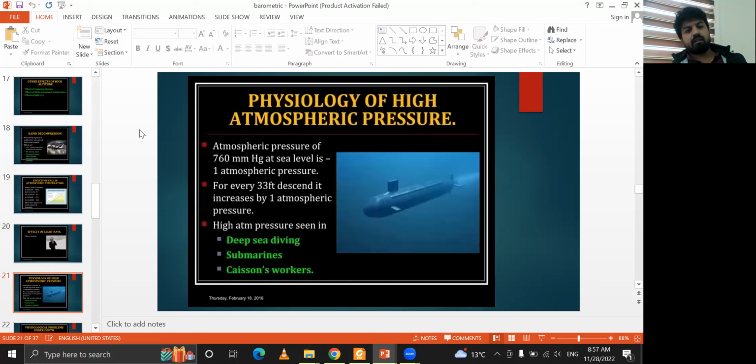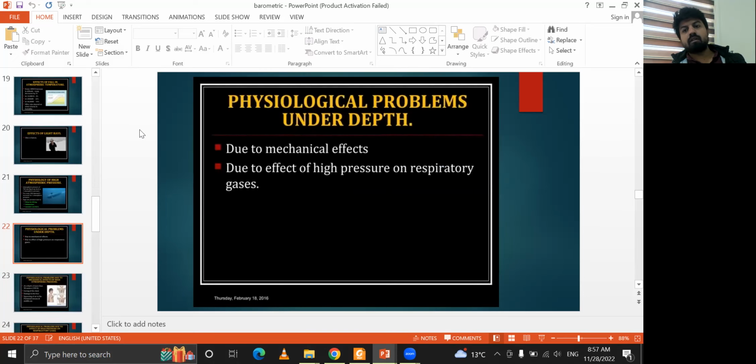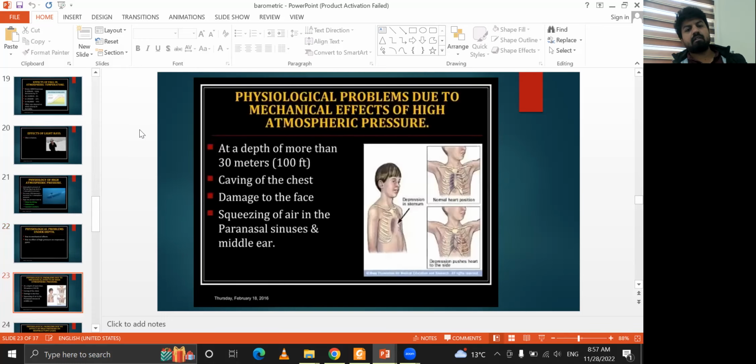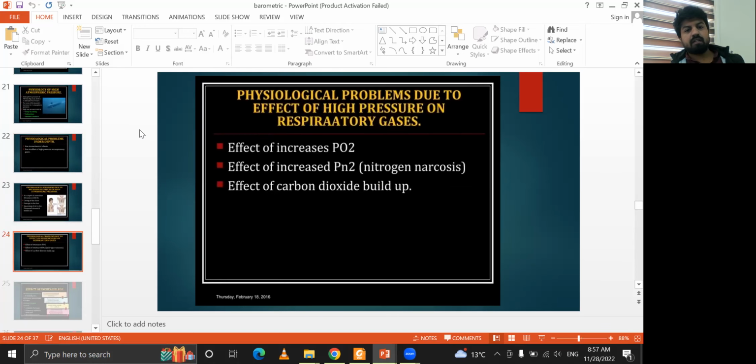Atmospheric pressure at sea level is one atmosphere, and it increases by one atmosphere for every 33 feet of depth. This high pressure affects deep sea diving, submarine and caisson workers, who work under the depth of the sea, due to mechanical fault or the high pressure of the respiratory gases. When the pressure increases, at around 30 meters there is caving in of the chest and damage to the face structure, and squeezing of air into the paranasal sinuses and the middle ear.